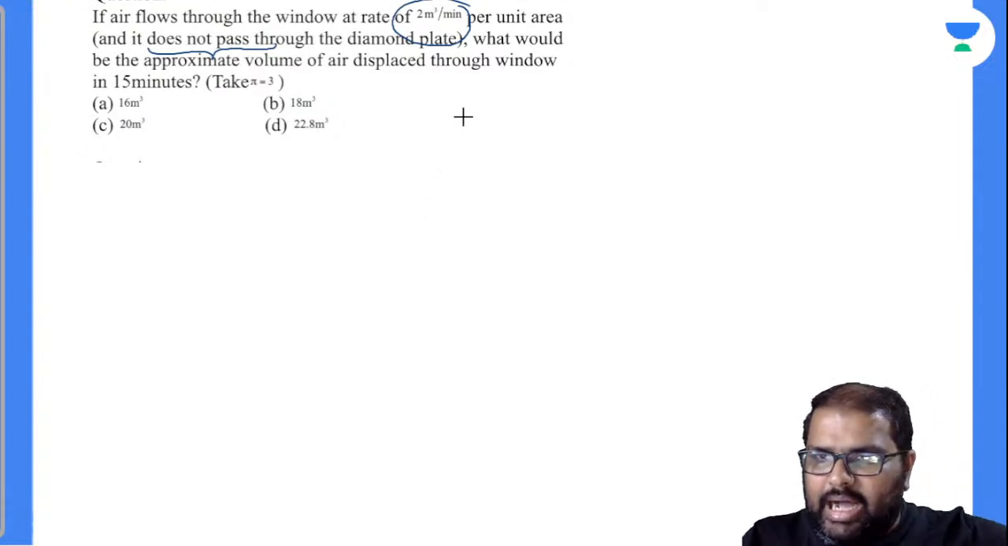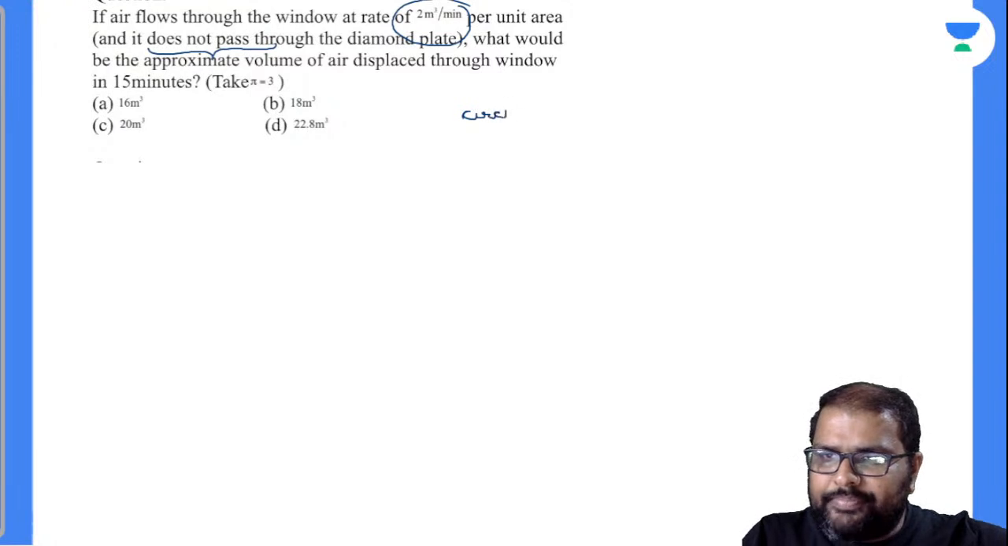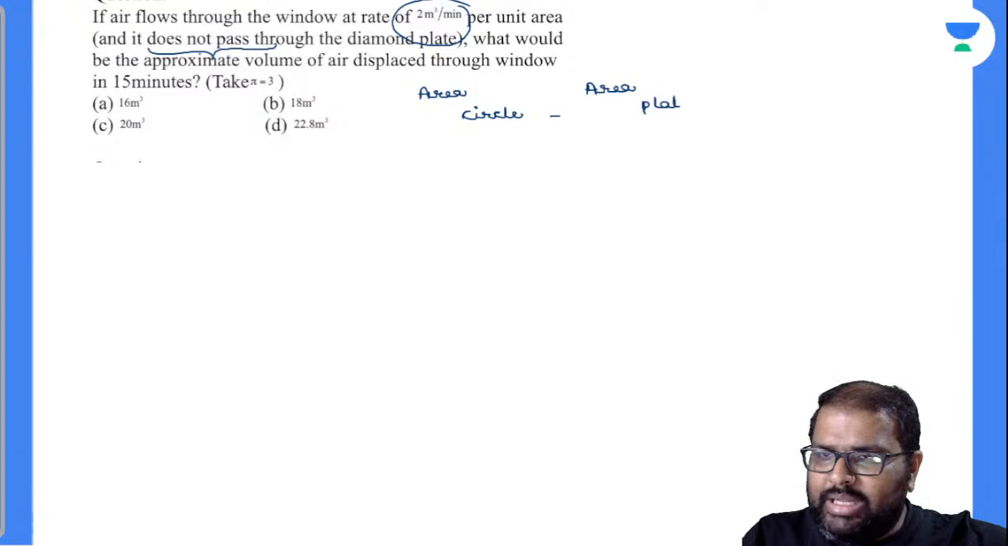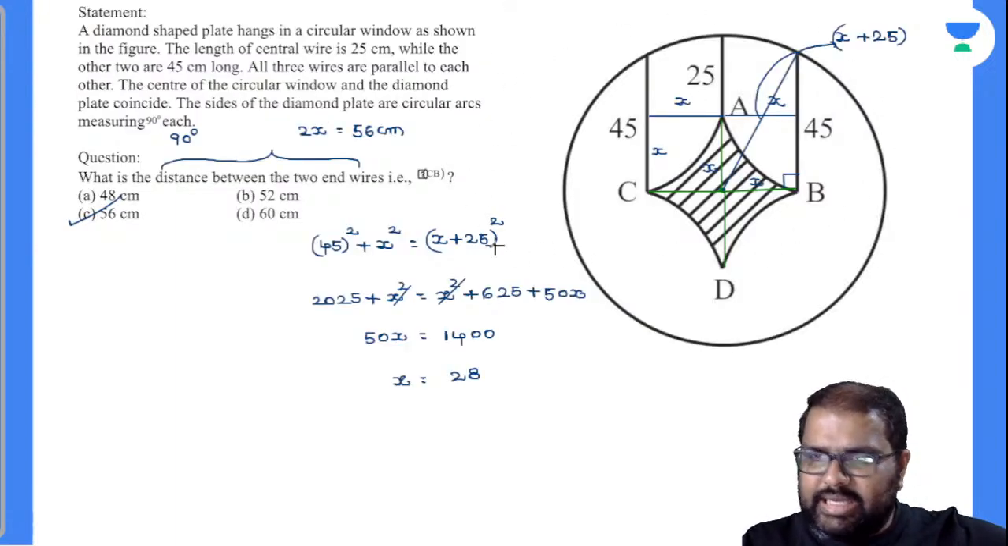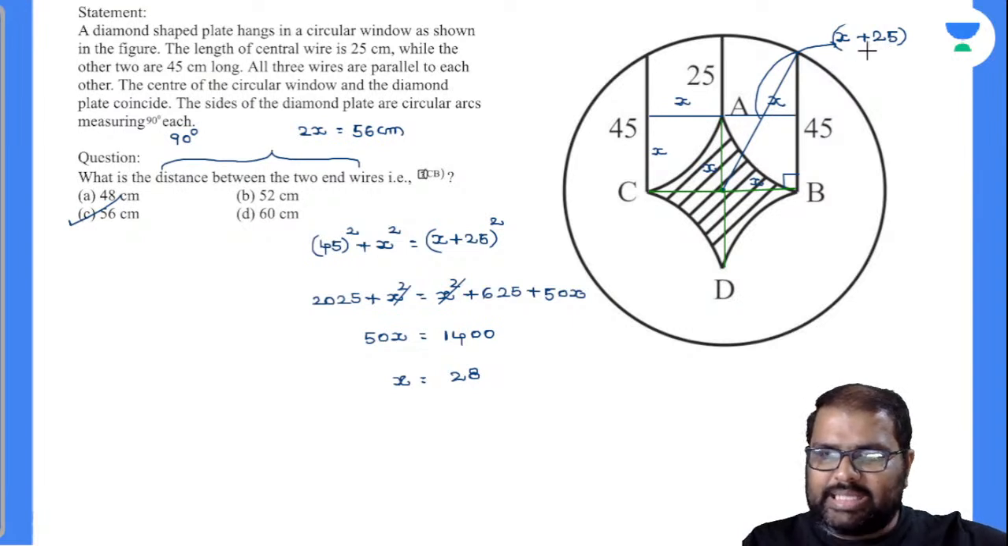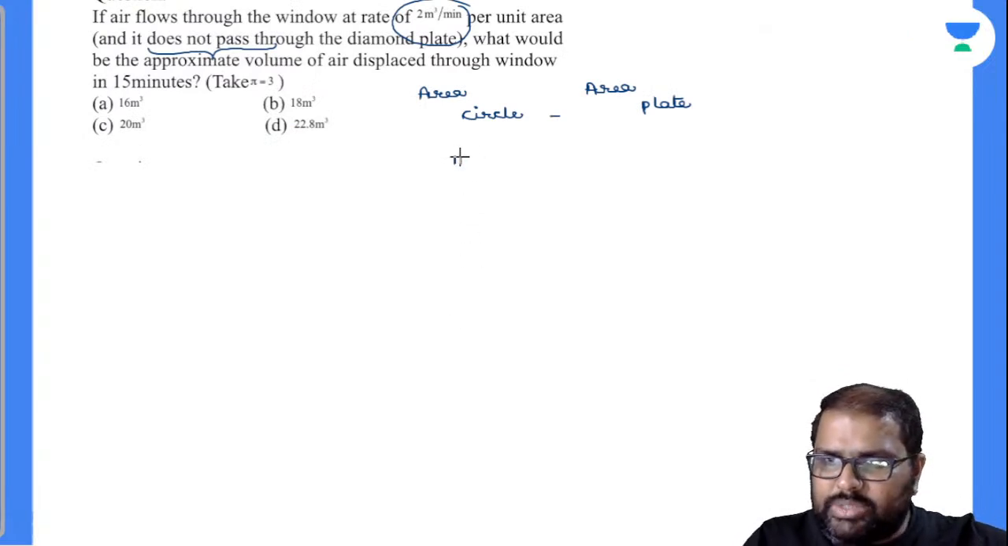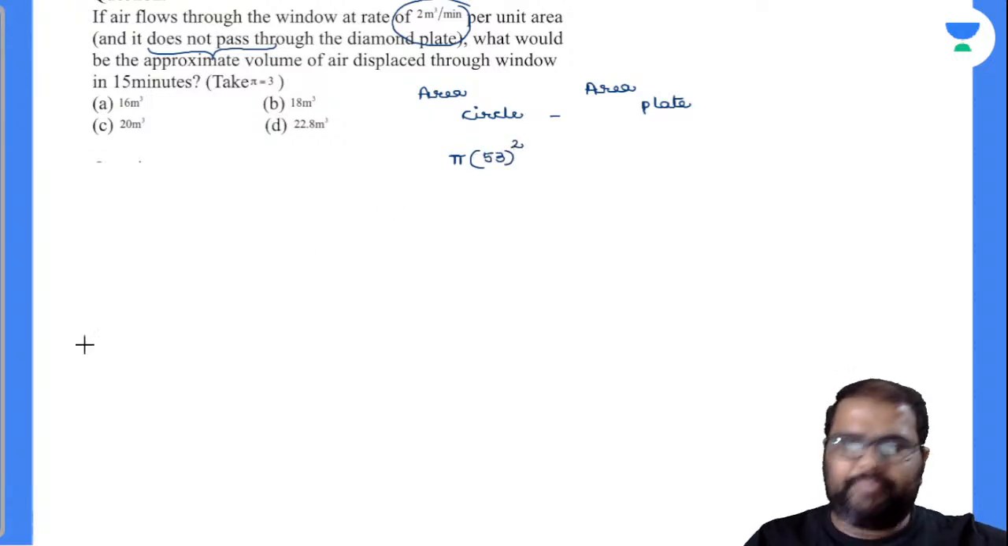By this, what can I say? From the area of the circle, I have to remove the area of the diamond plate. Now this will be the area where the air passes. Am I right or wrong? Area of the plate, which is nothing but the diamond. What is the area of the circle? Everybody knows the area of the circle. Radius is 25 plus x, 25 plus 28. How much is this? Is it 53? Yes, it is 53. Now the radius of the circle is 53. So pi r square, so it is pi into 53 whole square. Am I right or wrong?